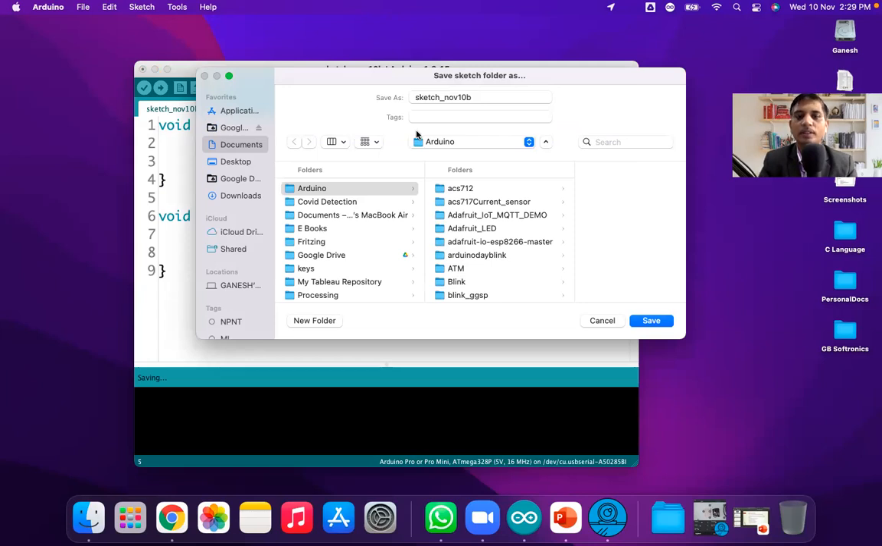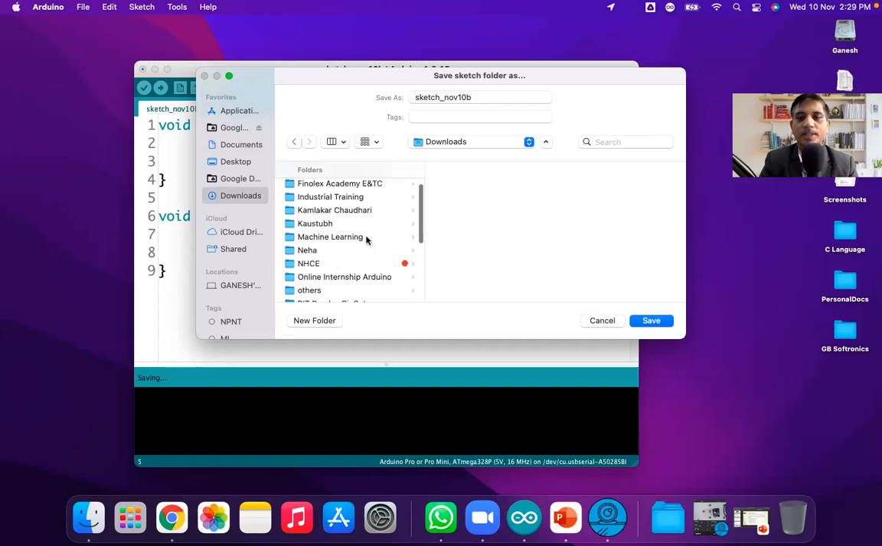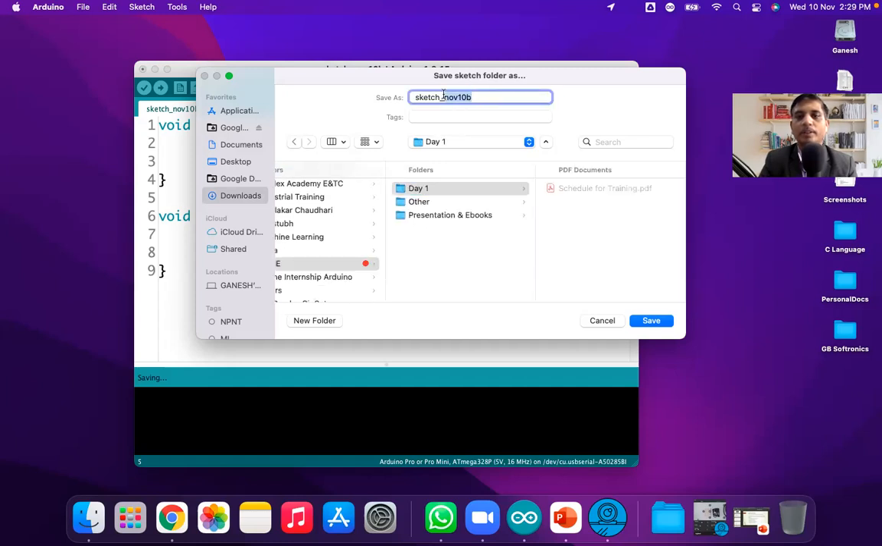saving your file. Always save your file before compilation. So you have to give the path. I'm giving the path as NHC and day one, and here I'm giving the name as first program. Okay, first program.